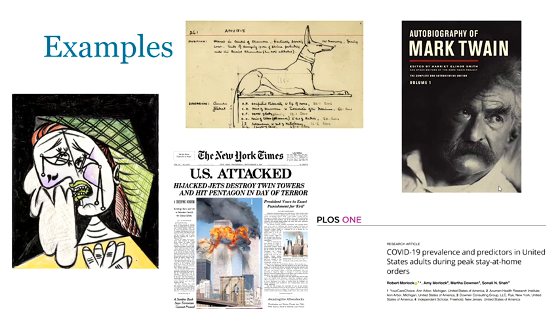On this slide, you can see some examples of different types of primary sources. Moving clockwise from the left, we have the painting Weeping Woman with Handkerchief by Pablo Picasso, archaeologist Howard Carter's drawing of a statue of Anubis from King Tutankhamun's tomb, Mark Twain's autobiography, which was written in the early 1900s but not published until 2010, 100 years after his death, a scientific study on COVID-19 from the journal PLOS One, and the front page of the New York Times on September 12, 2001.